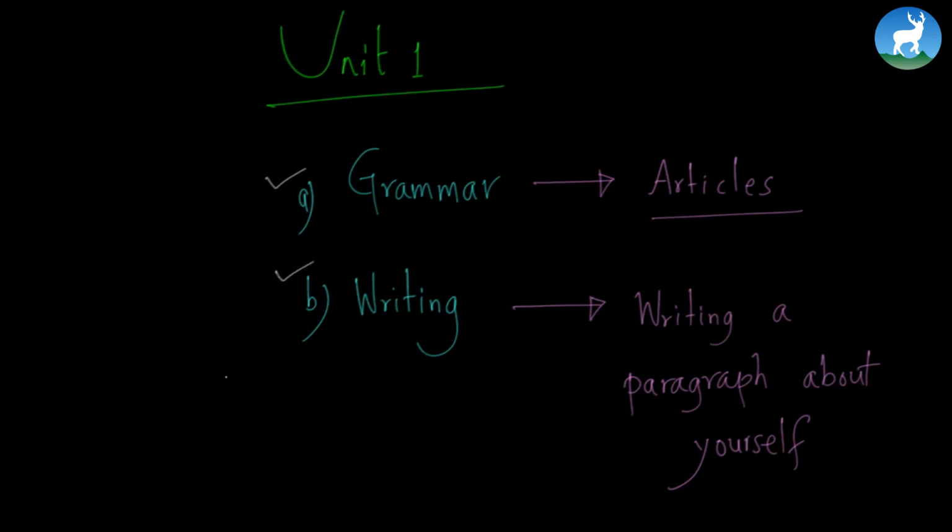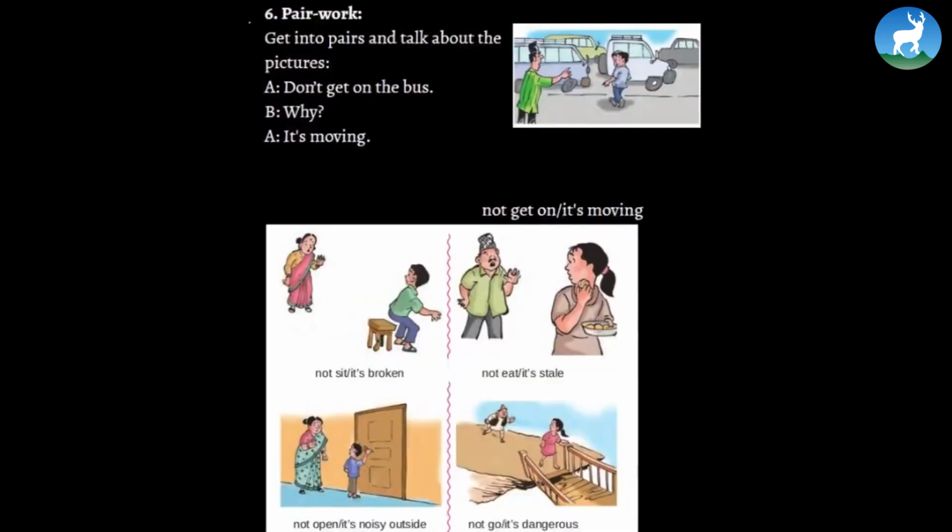So let's start the first section, which is also called pair work. Now in this section, we should get into pairs and talk about what's going on in the pictures. Let's look at the picture. In the picture, you can see there's a boy who's trying to cross the road, and there's a man who's trying to say something.